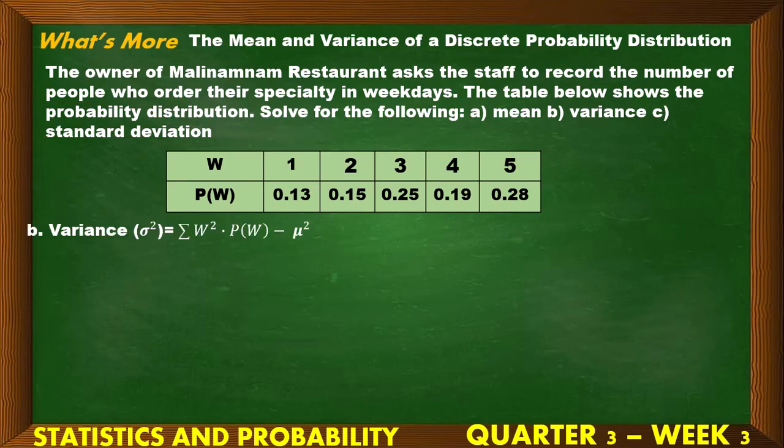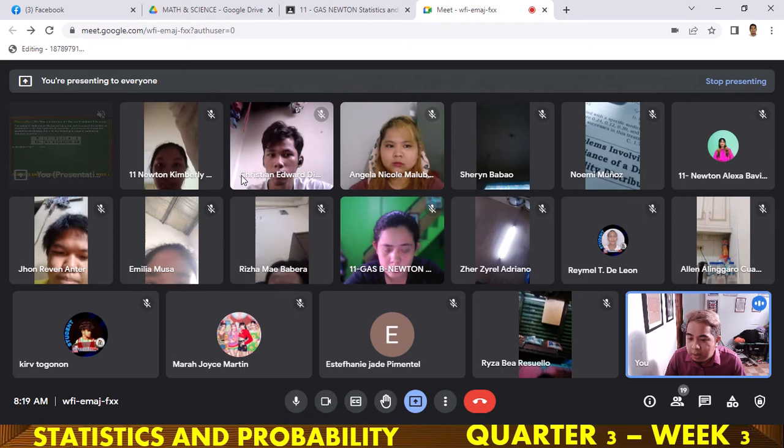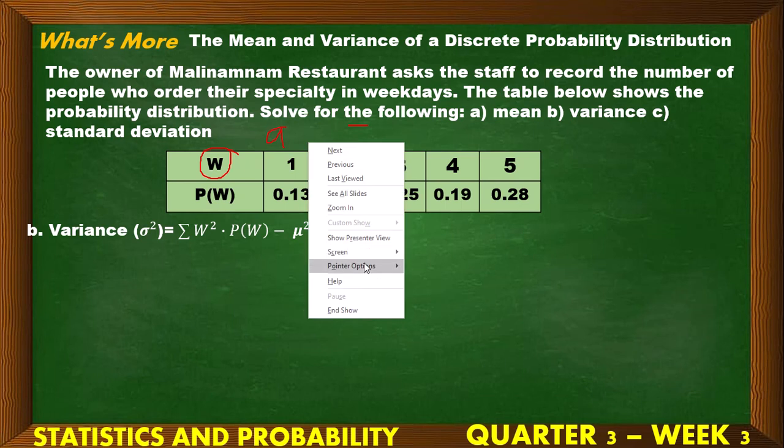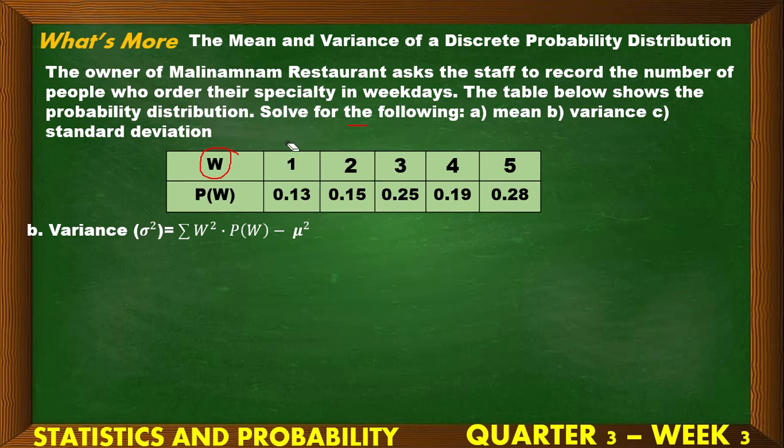Diretso tayo. Kung naalala nyo, class, yung formula kanina, sabi ko na W, kasi ang variable ay W. Di ba ang formula natin kanina na pinakita ko sa inyo, that the variance, isusulat ko rin ito, our variance is equal to, di ba, the summation of random variable x squared, minus mean squared. Pareho lang yun, class, ano? Pinalitan lang kasi ang ginamit na variable ay W. So, ito pa rin yung formula. Same pa rin yun, no?